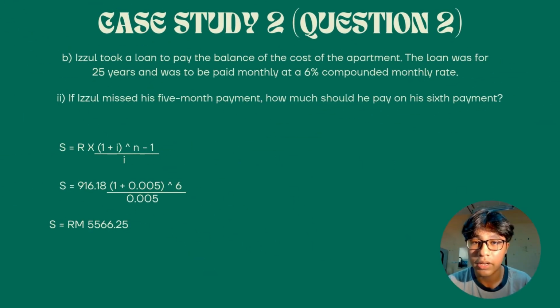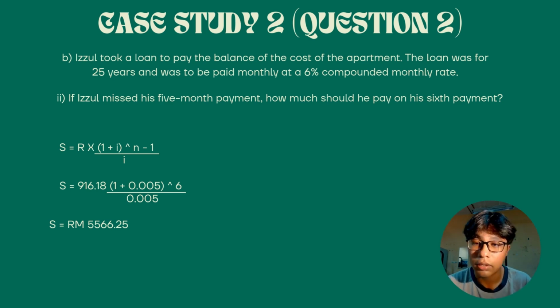And then we can continue with case study 2, question 2. The question is, Izul took a loan to pay the balance of the cost of the apartment. The loan was for 25 years and was to be paid monthly at a 6% compounded monthly rate. If Izul missed his 5th month payment, how much should he pay on his 6th payment?